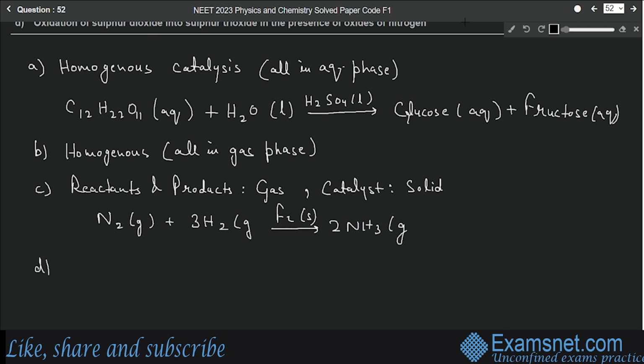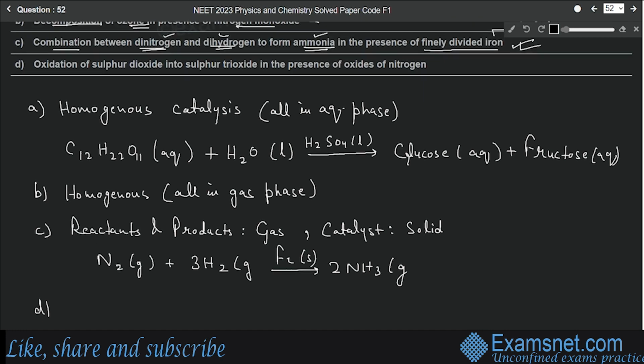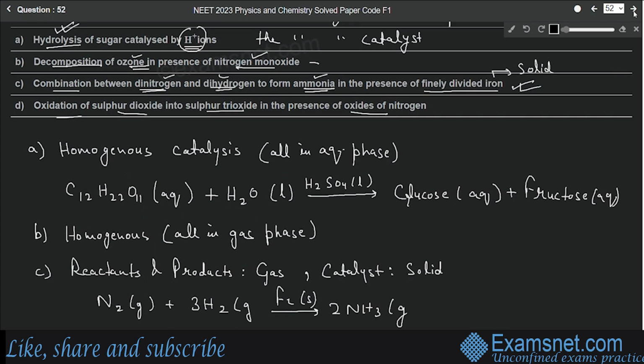Now the last option, what does it say? The last option is oxidation of sulfur dioxide into sulfur trioxide in the presence of oxides of nitrogen. So all are oxides here. That means all are gases. So in the last one, all are gases, so this is also an example of homogeneous catalysis. Homogeneous, not heterogeneous. So the only example of heterogeneous catalysis is option C, combination of dinitrogen and dihydrogen to form ammonia in the presence of finely divided iron.